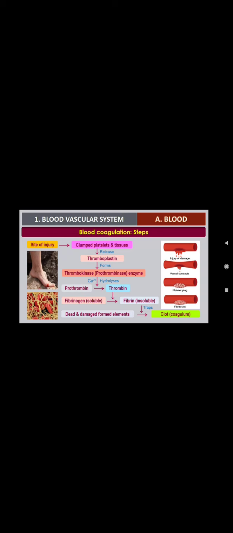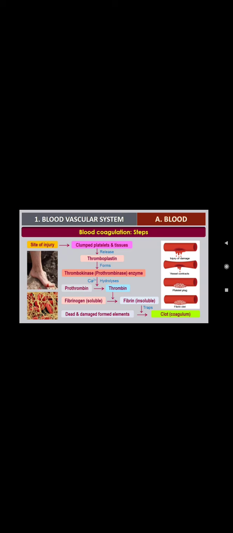Then fibrinogen, a kind of protein which is soluble in nature, becomes fibrin, which is insoluble. So these fibrins make the blood clot. This traps the dead and damaged formed elements, and all the clot coagulum happens because of this fibrin.